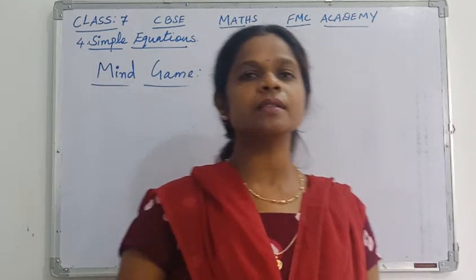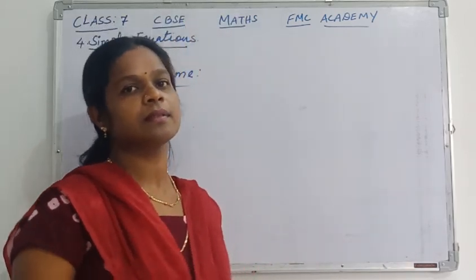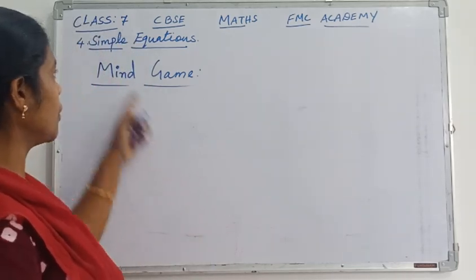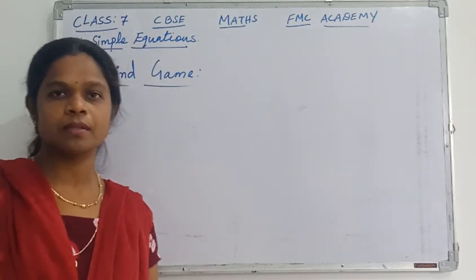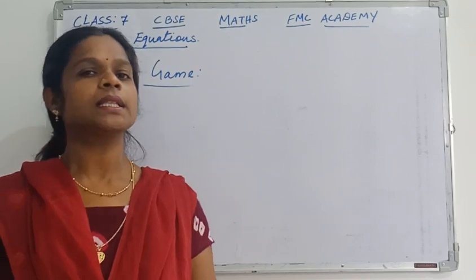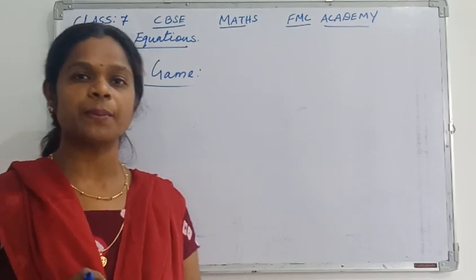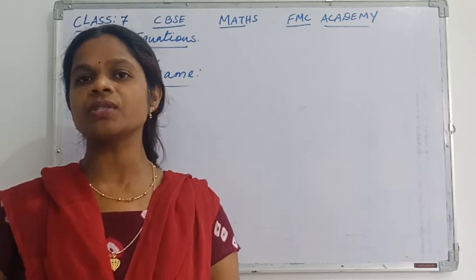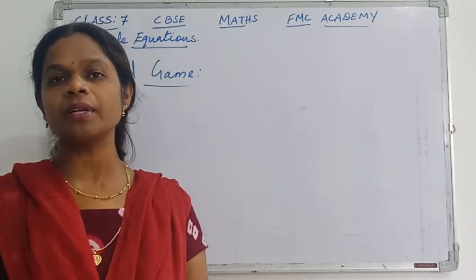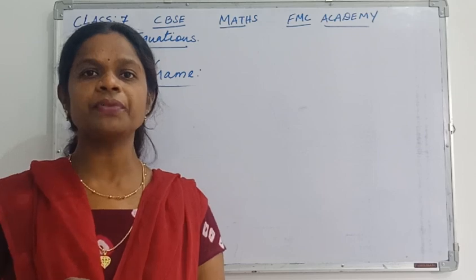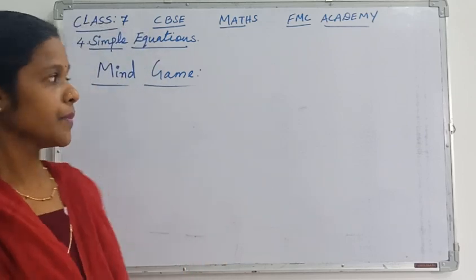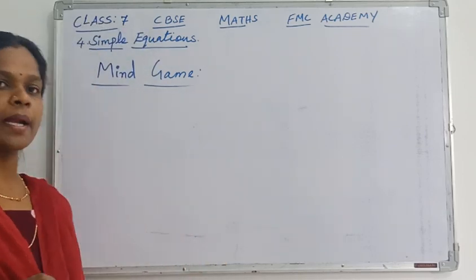I am here with the CBSE class 7th mathematics chapter number 4, that is simple equations. I think the chapter is very simple and interesting, and it is very important because till class 10th the same chapter comes with a different name, with the difficulty level increasing. So let's start with a small mind game.